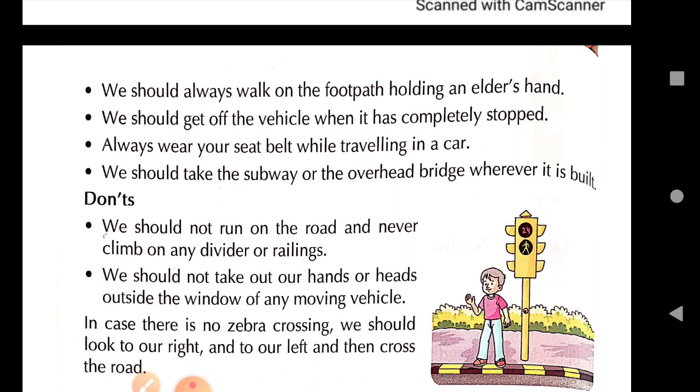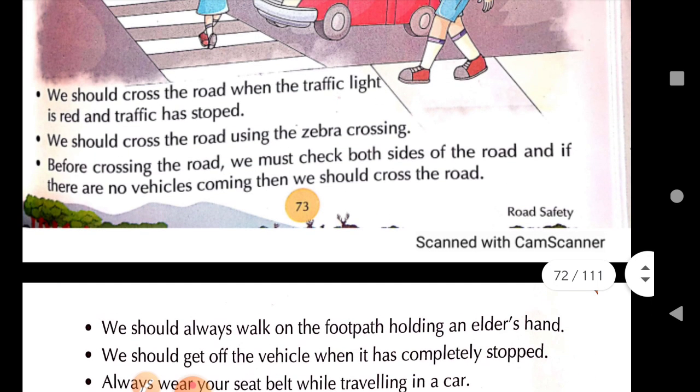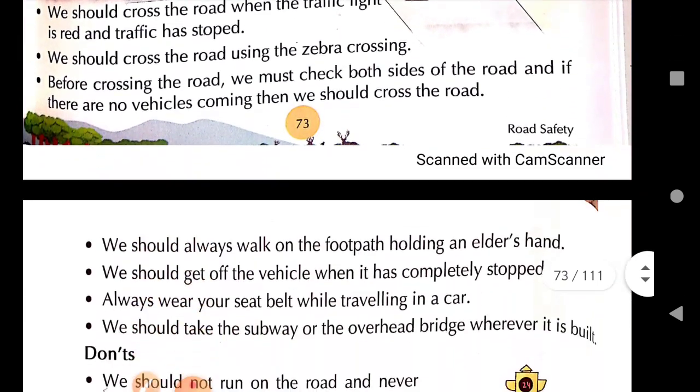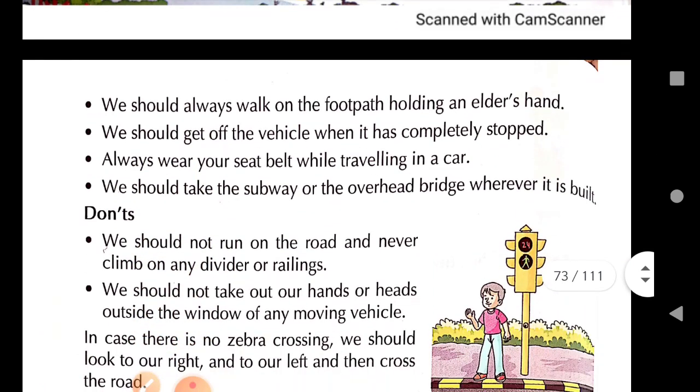Now I will tell you about some of the road safety rules, especially while crossing the road or while driving on the road. First and foremost rule is stop, look and cross.